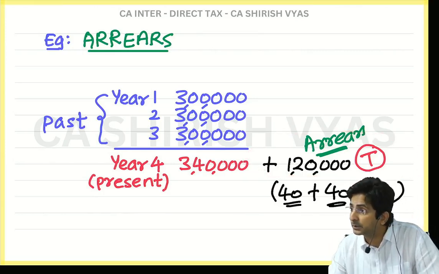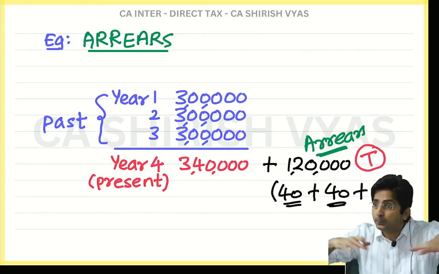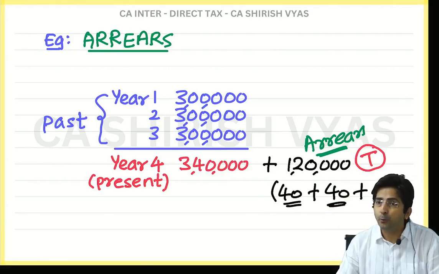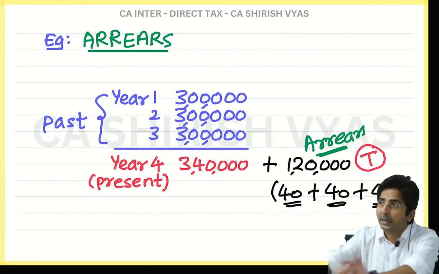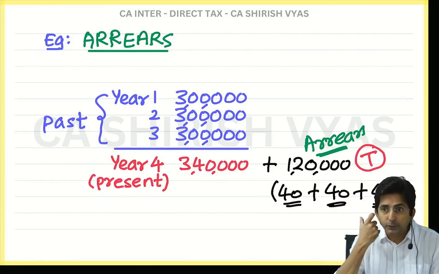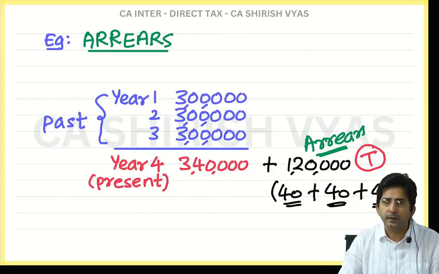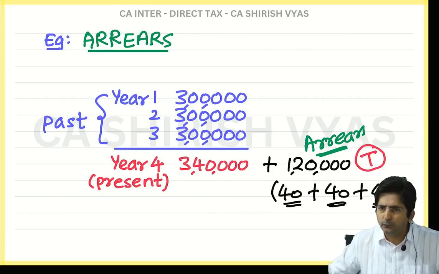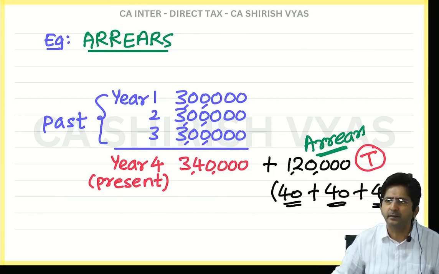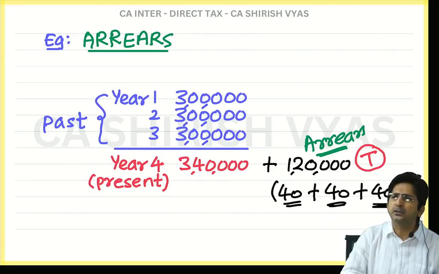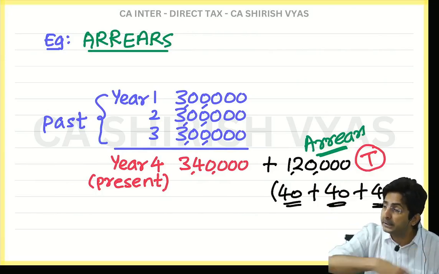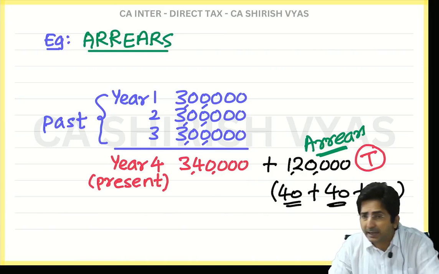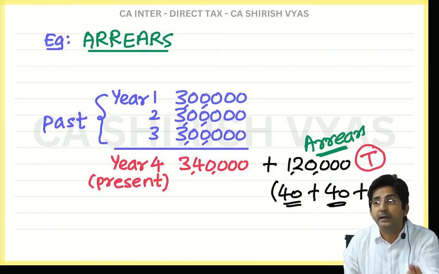That is called arrears. Arrears means whenever there is a dispute in the salary, and when the dispute is settled, you get all past salary together in lump sum. Arrears word is used for settlement of dispute. And many times you have a dispute with your boss. See, in factories you have seen, all the workers make a union, they go for a strike. You will have to increase our wages, you will have to increase our salary, and the fight goes for 5, 6 years. And then eventually company says, okay, we will increase your salary retrospectively. So in such cases you get arrears.